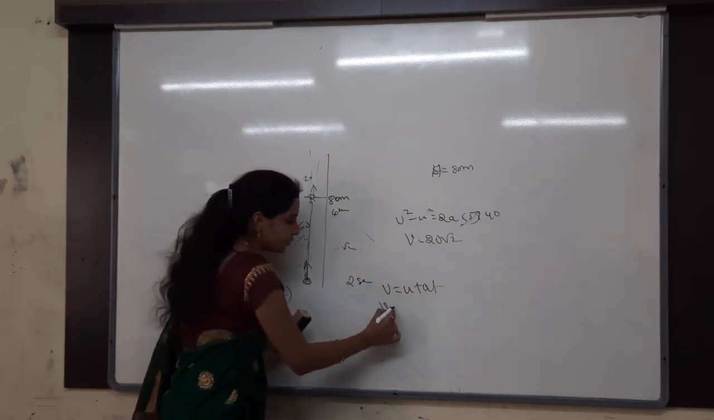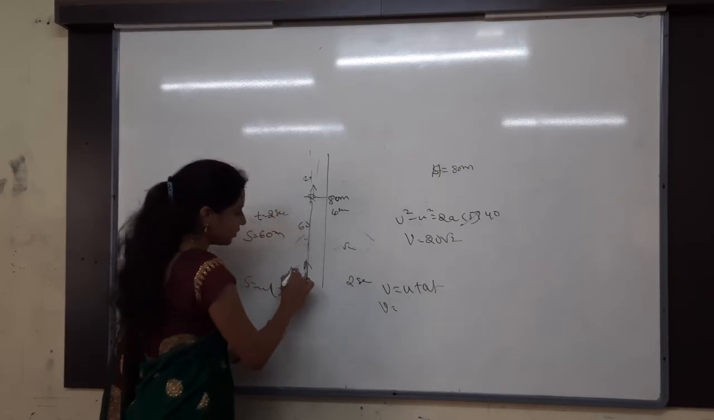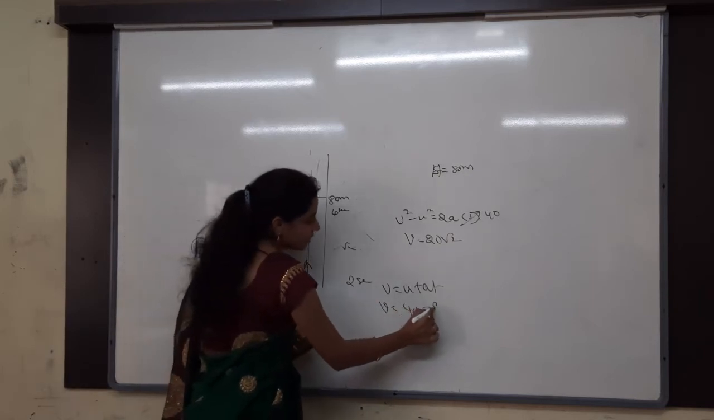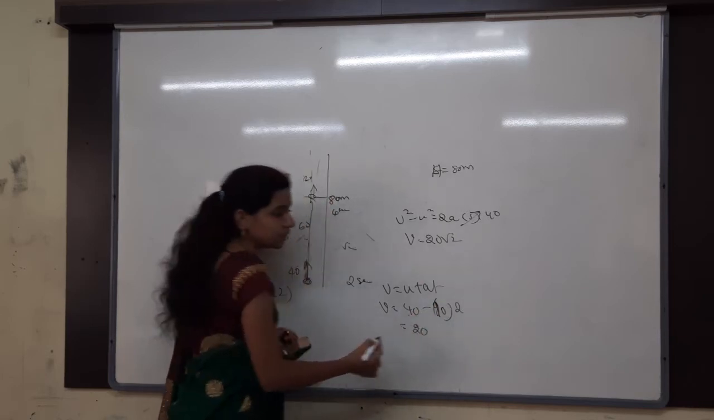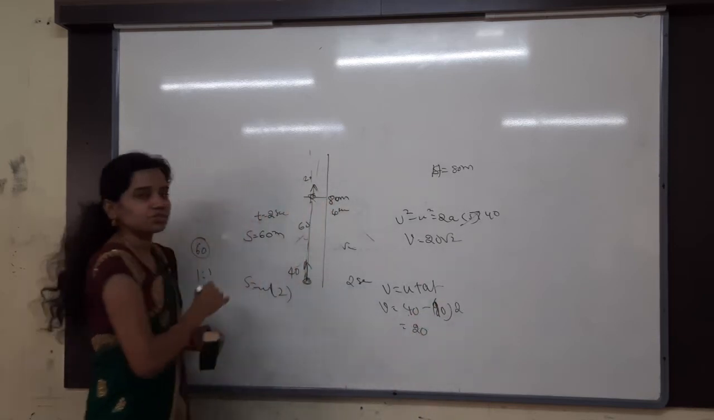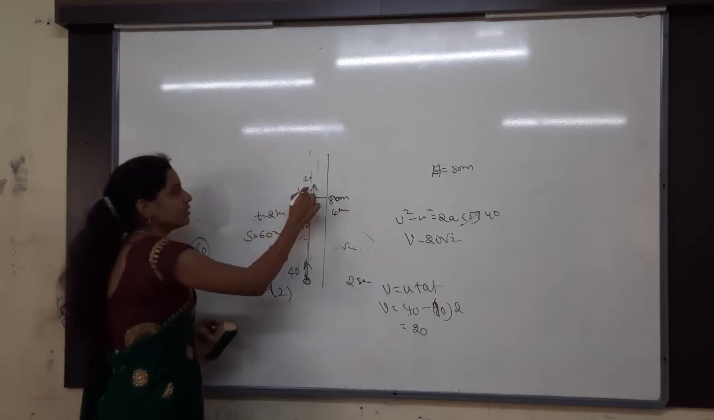I want to find out v; u is how much? I think 40. 40 minus g, 10, and then t is 2. So 40 minus 20 will be 20. Now the velocity here is 20. You have to take this as u now.